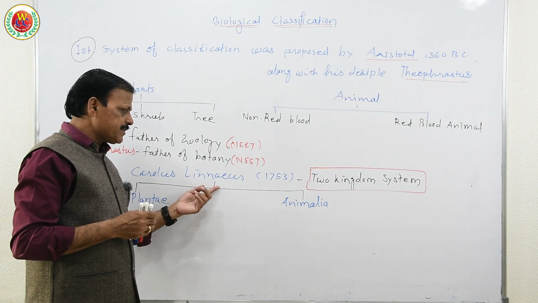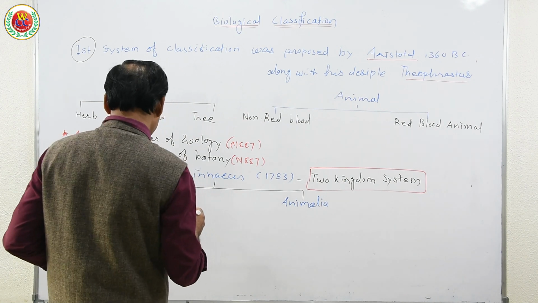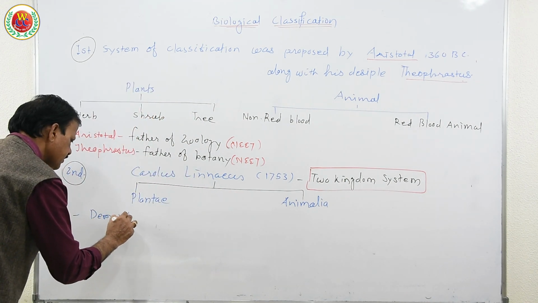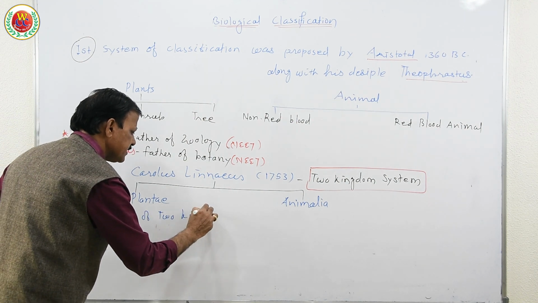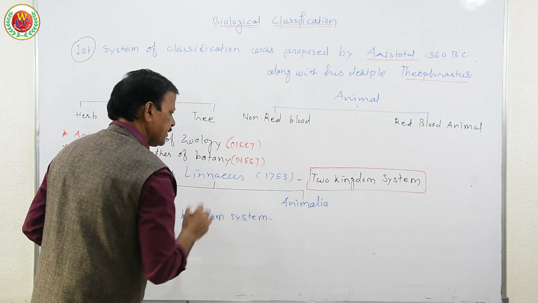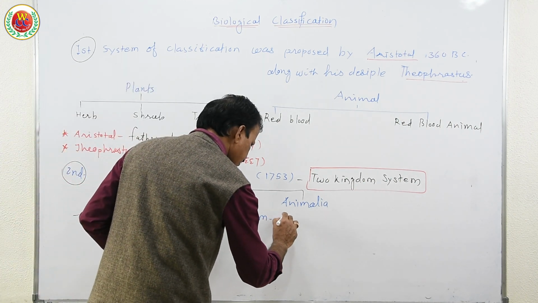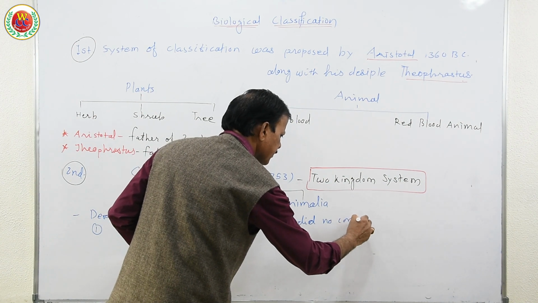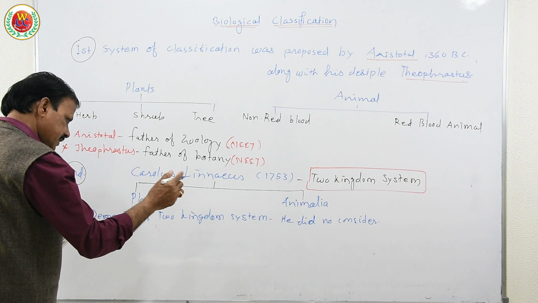Why was it found insufficient? Because he did not consider morphological characters, so there were demerits. What were the demerits of the two kingdom system? Therefore, it was discarded.